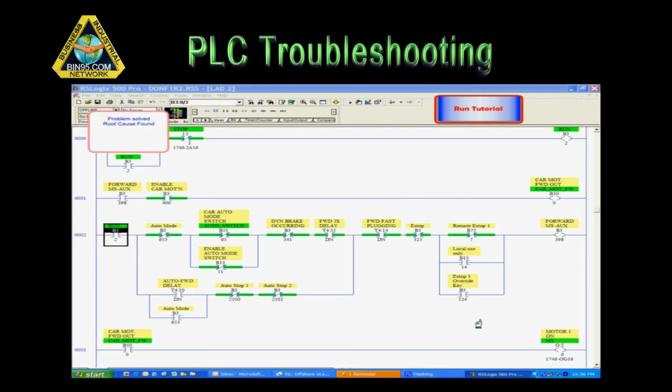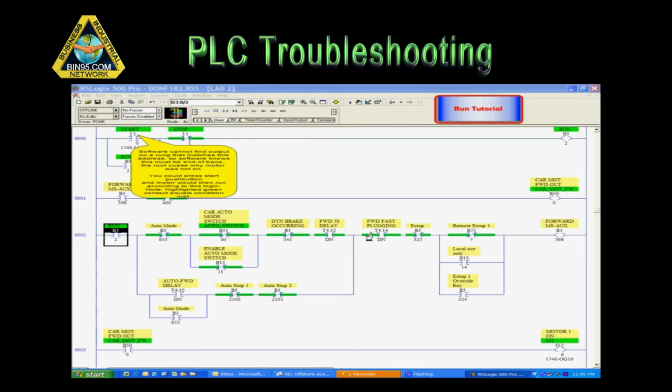Before grabbing your meter for standard electromechanical troubleshooting, press the Start momentary push button while monitoring the input on your computer. This way, you can verify whether the PLC is not receiving the input. You never know, the operator could have forgotten to press the button, in which case the input would become true when the button is pressed.